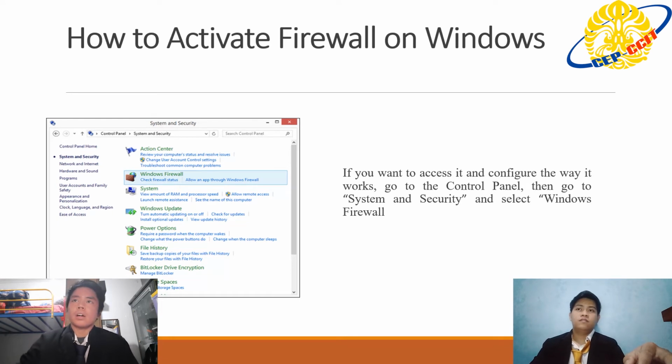And how to activate the firewall on Windows? If you want to access it and configure the way it works, go to Control Panel, then go to System and Security and select Windows Firewall. Next, Fahreza.